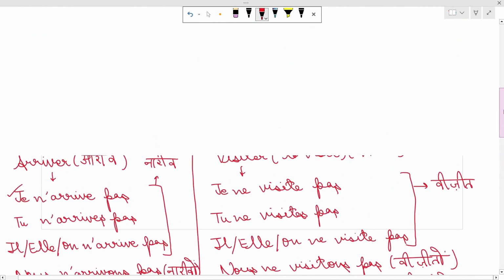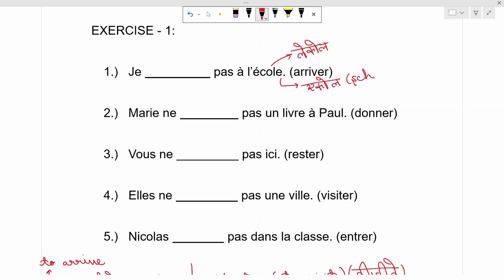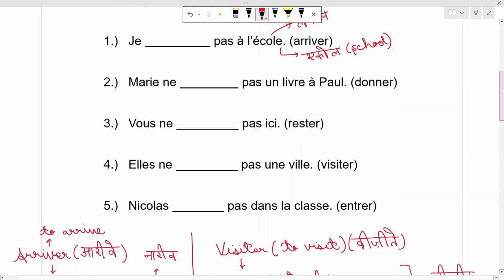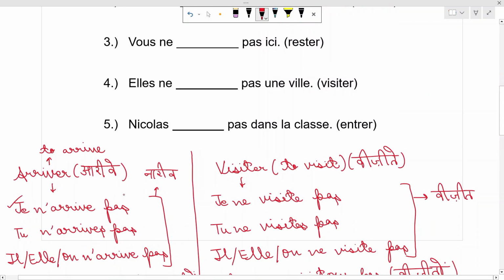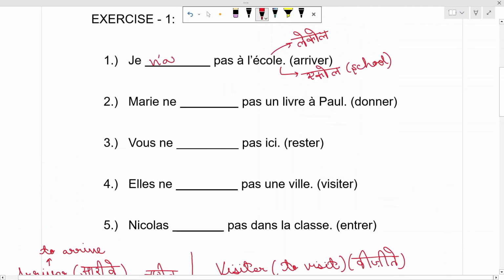So now we are going to do a particular exercise based on the conjugations in negation. Je ... à l'école. Pronunciation over here is l'école because of the liaison rule. However, it is pronounced as école, which means school. We have to use this verb arriver. Je is conjugated with arriver in negation in this form. Je n'arrive pas. So the answer is simple. Je n'arrive pas. That means I am not arriving to the school.